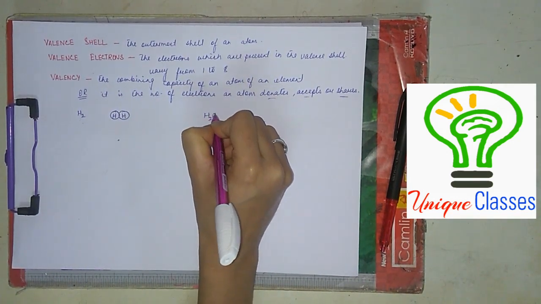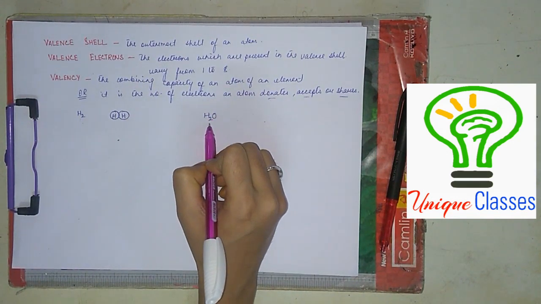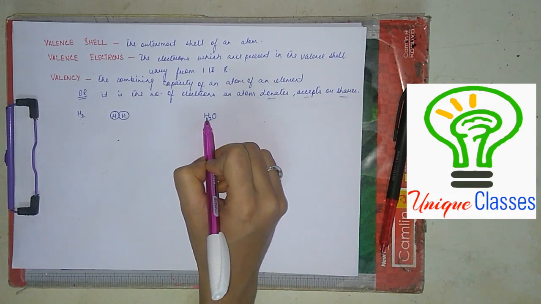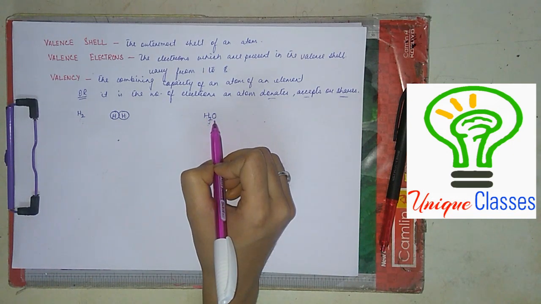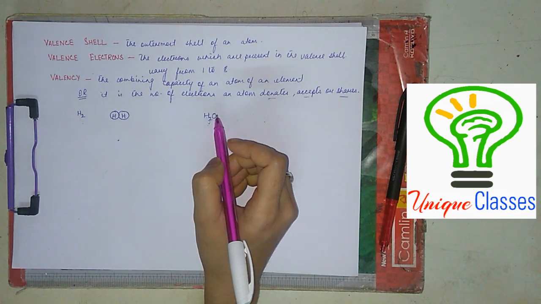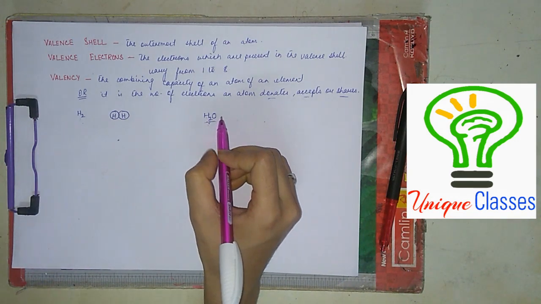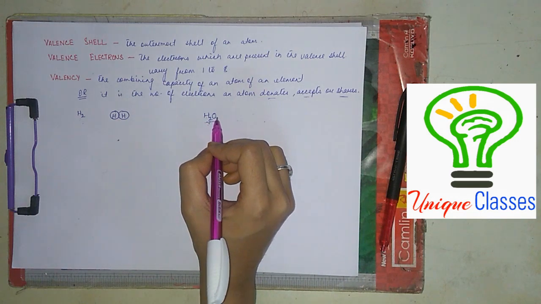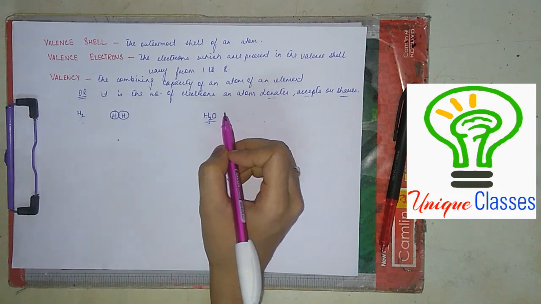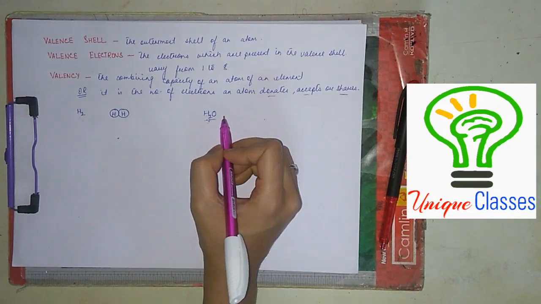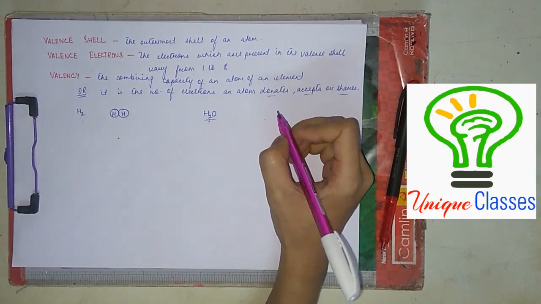Also, suppose H2O. What is this? This is one molecule of the compound water. Here, two atoms of hydrogen have combined with one atom of oxygen to form one molecule of the compound water. Right? Clear? Till here, is it understood? Okay. Now, let me move on to understanding valency even more.